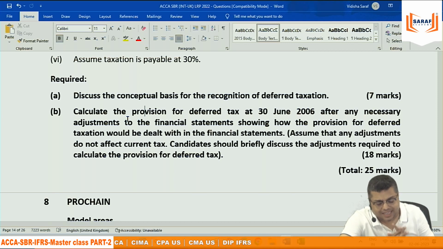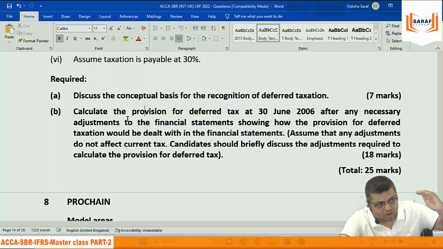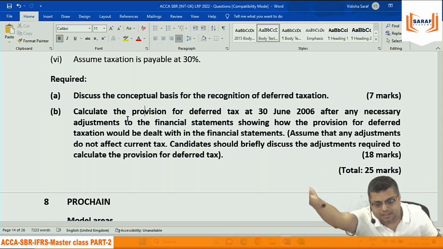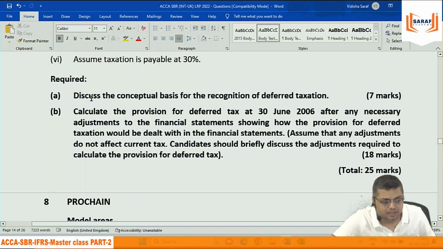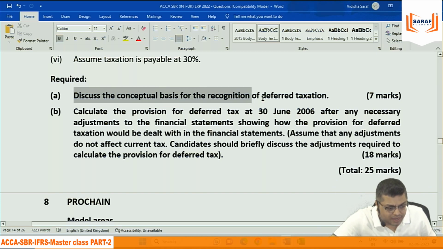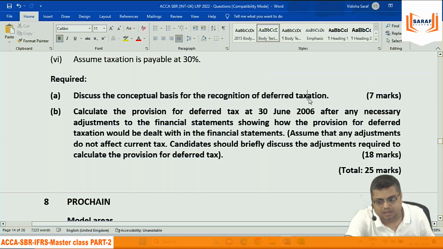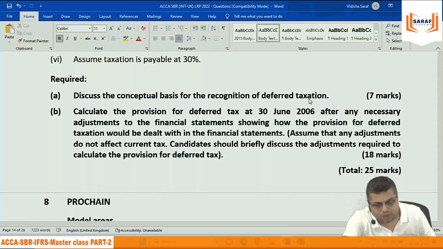The deferred tax calculation is cumbersome, in practical life also, in exam also. The process you need to follow is opening balance, closing balance, difference in PL, and closing balance in the balance sheet. That's the simple process. So if you have to define the conceptual basis for recognition of deferred taxation, you need to explain deferred tax liability and expense. You need to explain deferred tax assets and income.